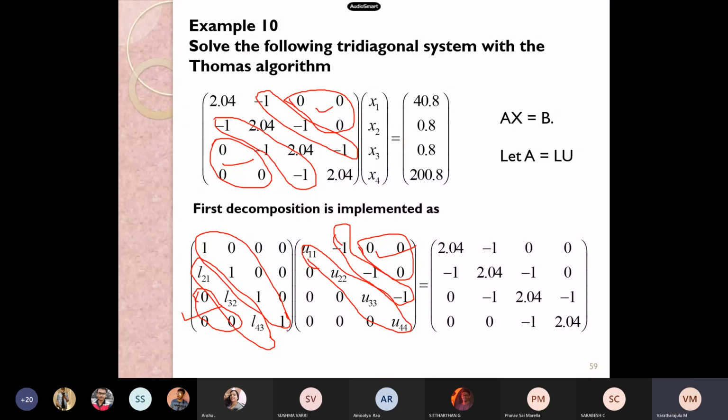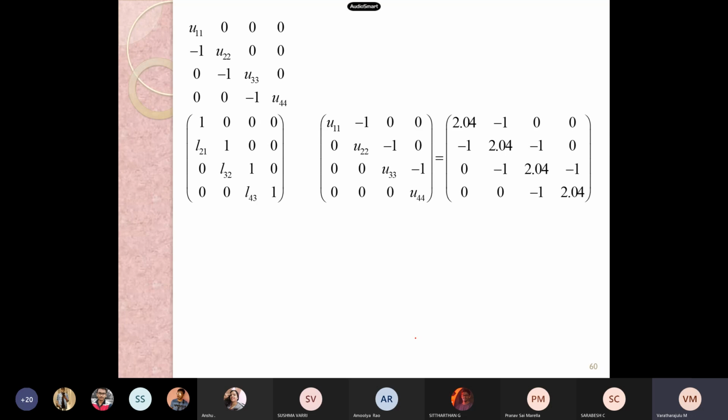Then equate this with the given A. This is the given problem, that is Ax is equal to B. We consider A is equal to LU. These are L and U, and hope you have noted this down.